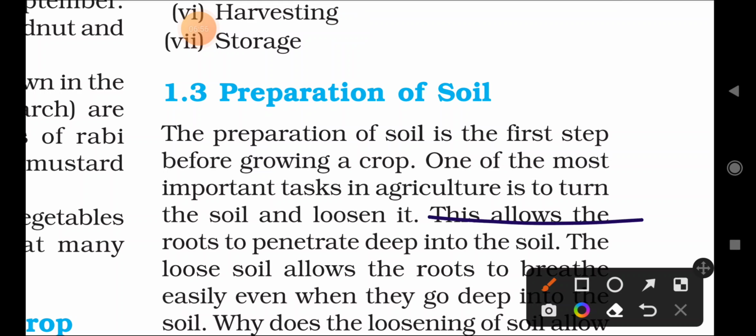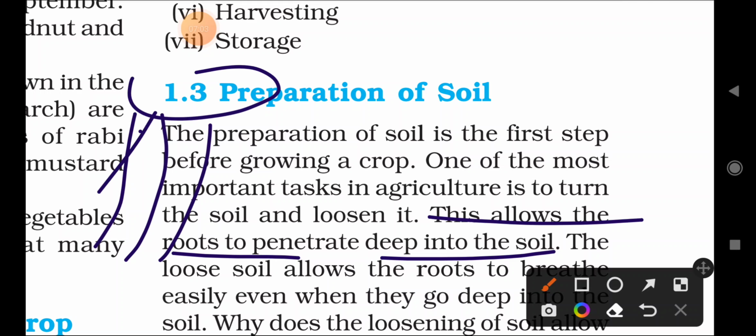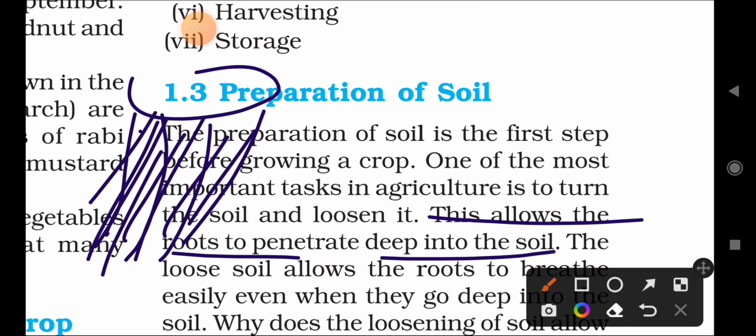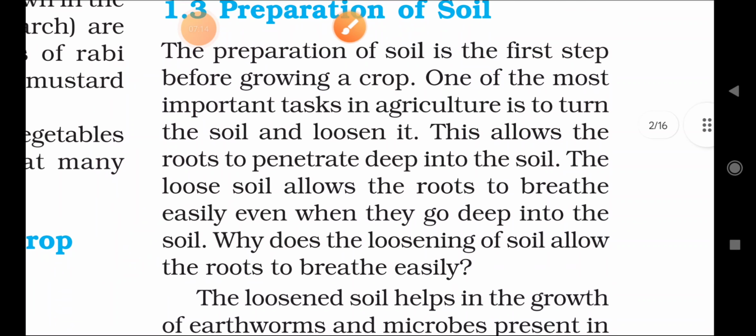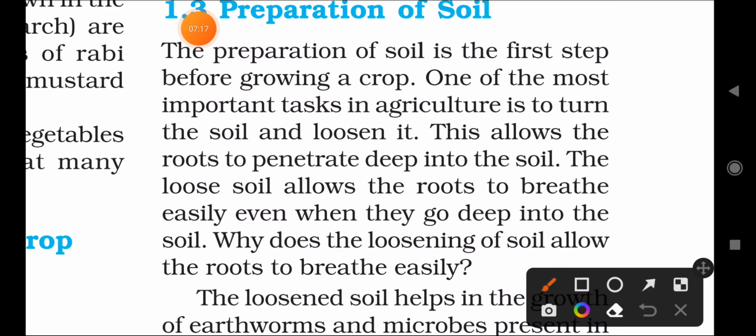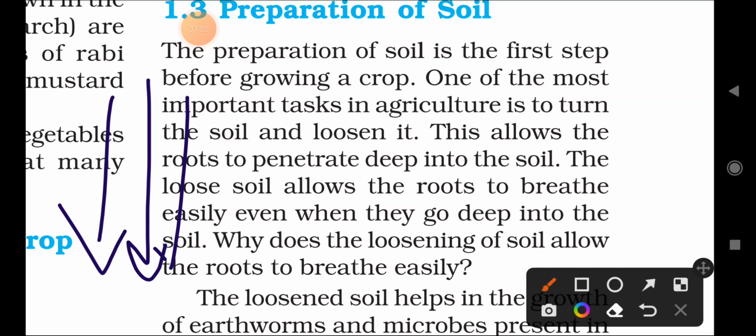This allows the roots to penetrate deep into the soil. Penetrate means going inside. So the loose soil allows the roots to go in easily, because the soil becomes very loose.